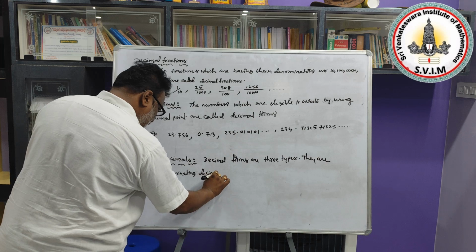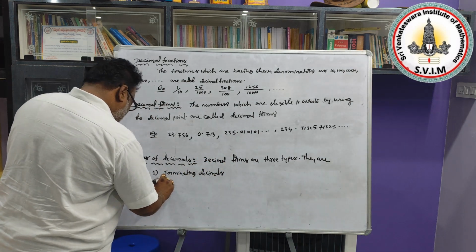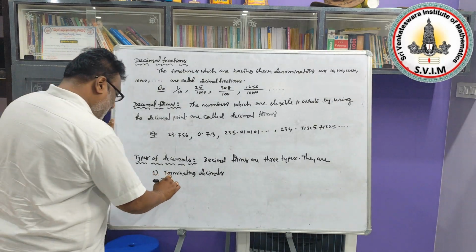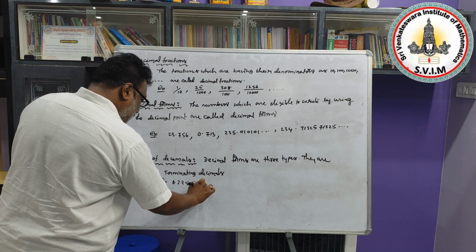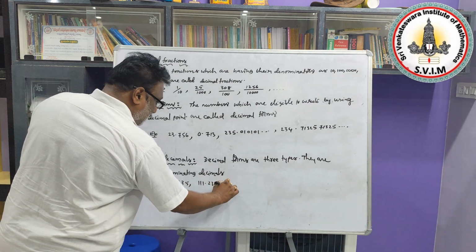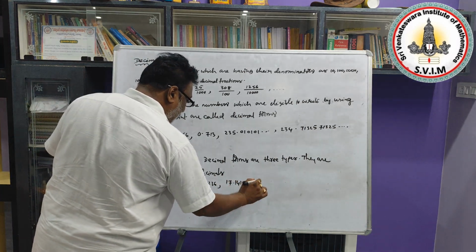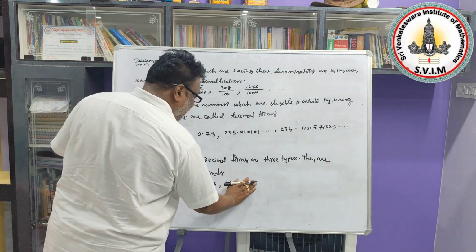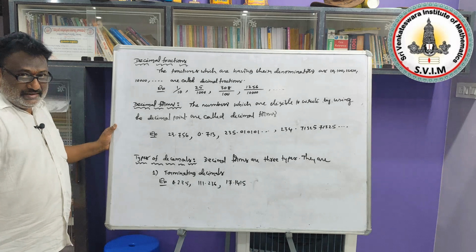Examples for terminating decimals are 0.235, 111.236, 17.1415, and so on. These types of decimals we may consider as examples of terminating decimals.